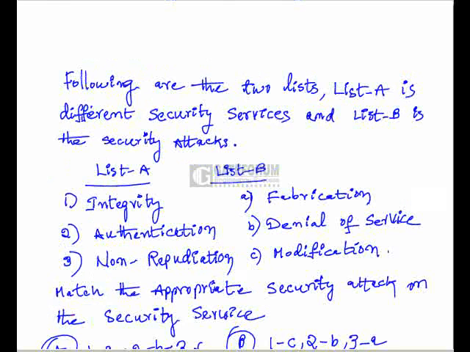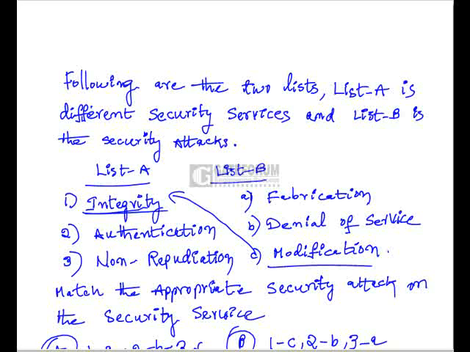Next, match list A, the security services, with list B, the security attacks. The security services are integrity, authentication, and non-repudiation, and list B has A fabrication, B denial of service, C modification. Integrity means the message you send should stay the same, with no modification or new entry. So if you modify the message, it is an attack on integrity. That means modification is an attack on integrity.